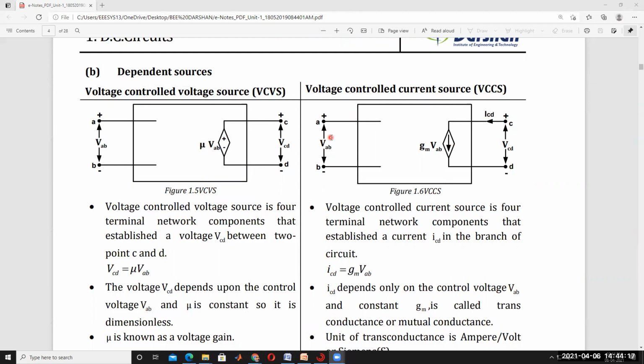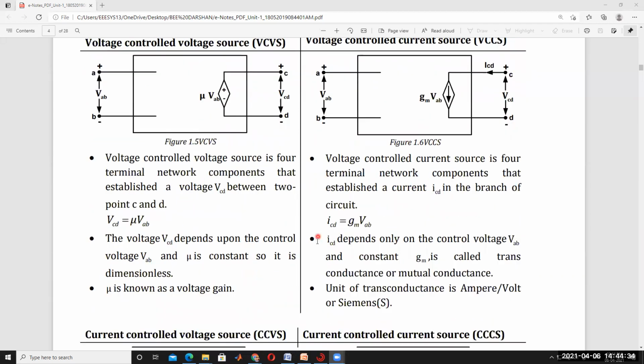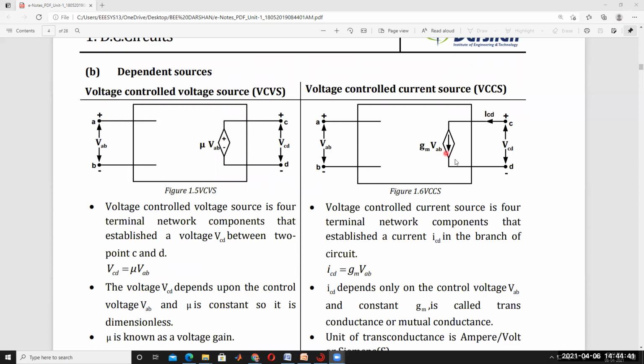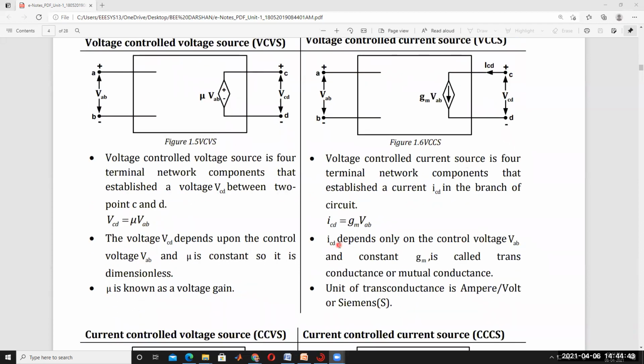This is called a voltage dependent current source, because the current source is depending on voltage. The current source indication is nothing but a current source, and the plus minus indication is nothing but voltage. ICD depends only on the control voltage VAB, so ICD is equal to GM into VAB. The ICD depends only on the control voltage VAB and a constant GM.